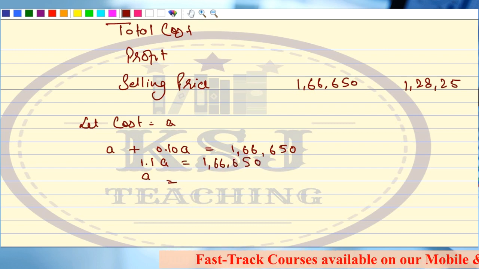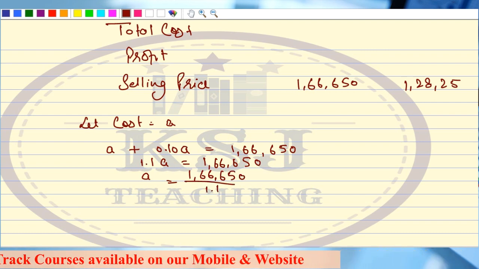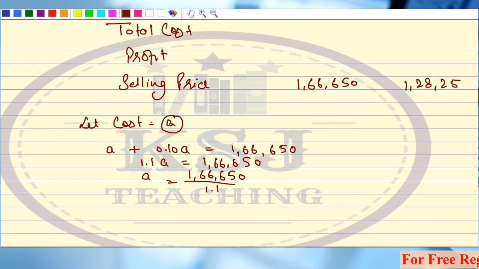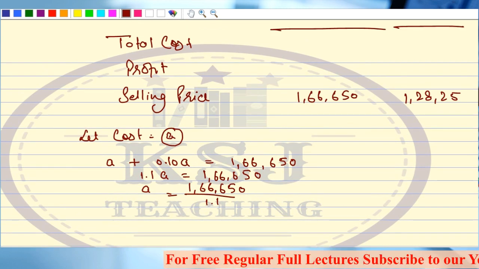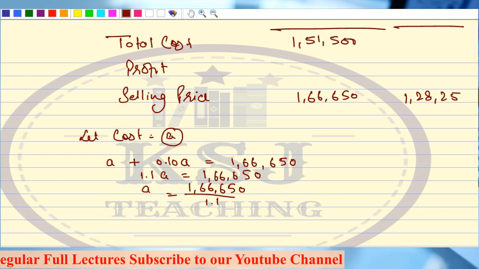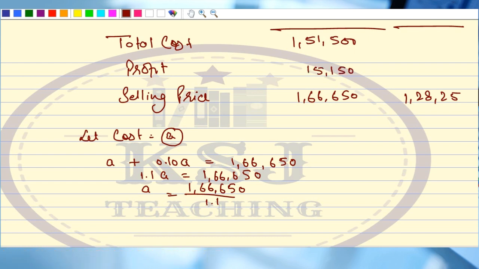From here you can calculate the value of A, 1,66,650 divided by 1.1. So I will get the value of total cost as 1,51,500. The difference will be the profit, that is 15,150, that is 10%. Any doubts?